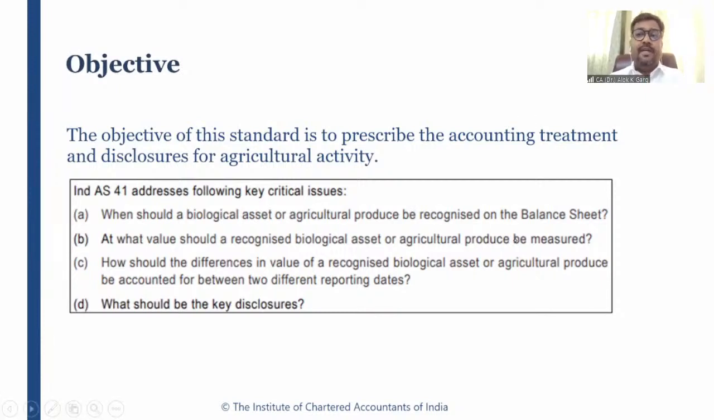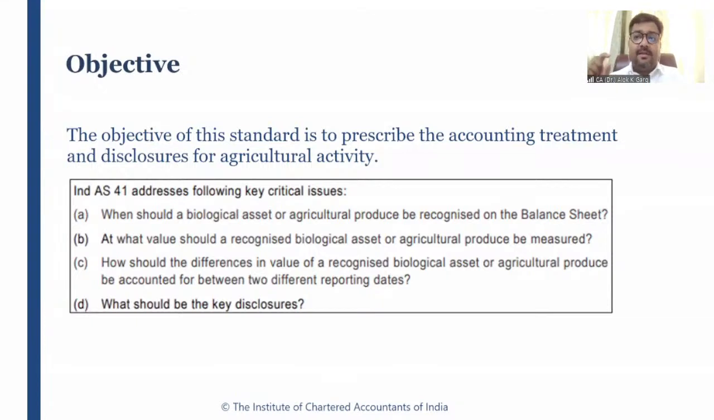So coming to the objective, what is the objective of Ind AS 41 agriculture? So guys, just from your plain understanding, the standard is Ind AS 41 agriculture, right? So what could be the expectation? What could be the objective of this particular standard? What all sort of issues this standard is clarifying? So what do you think?